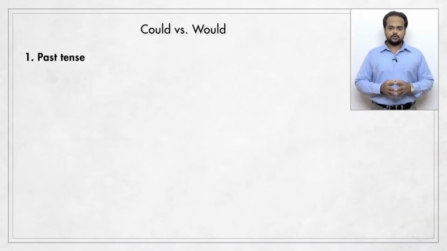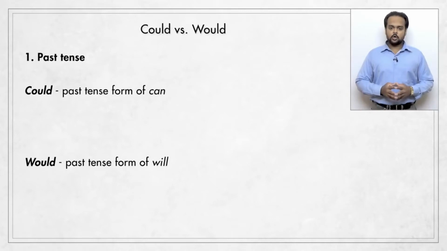Okay, there are three main differences between could and would that you need to know. So let's start with the first one. This is in the use of the past tense. Could is the past tense of can, and would is the past tense of will.